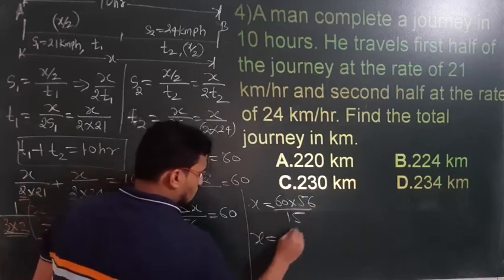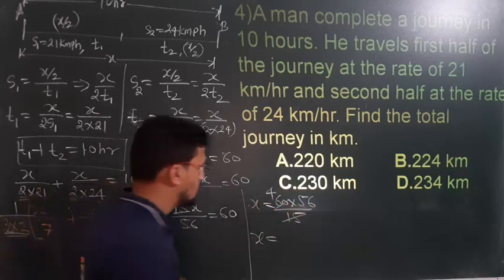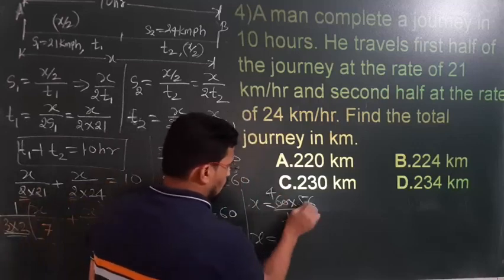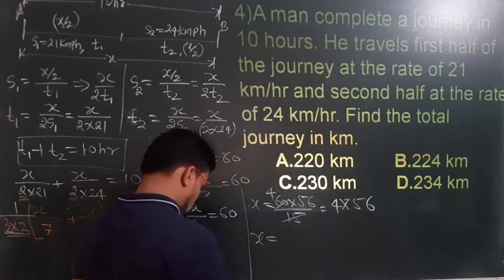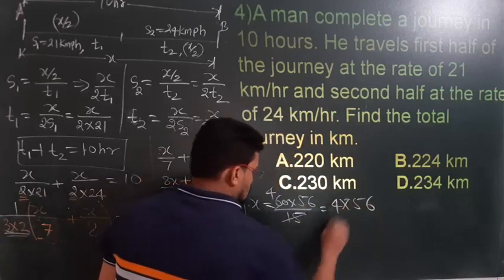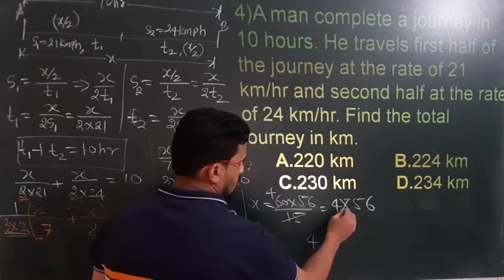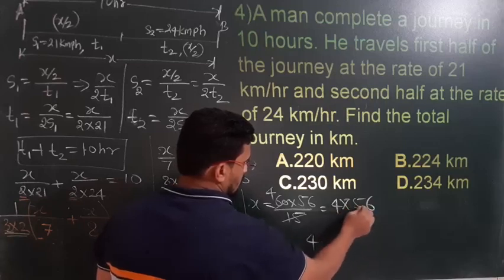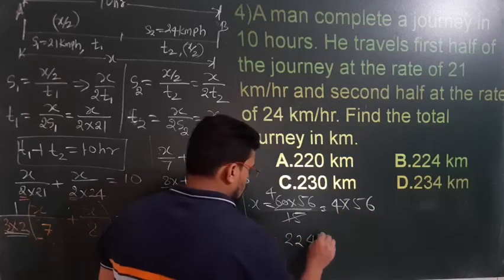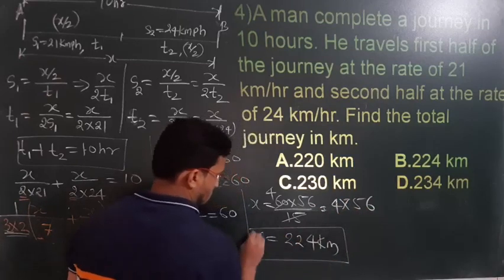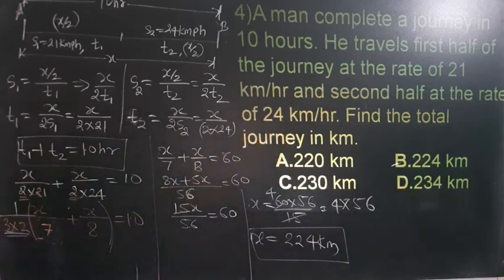This 15 will go to the denominator and 56 will go up. 15 fours are 60, and then 4 into 56 is 224. So x is equal to 224 kilometers. Option B, correct.